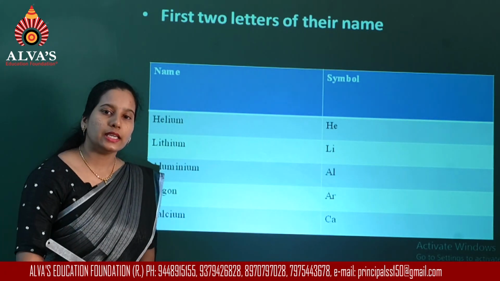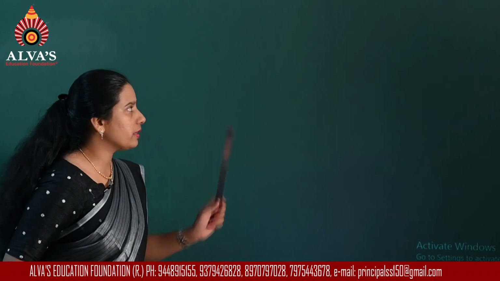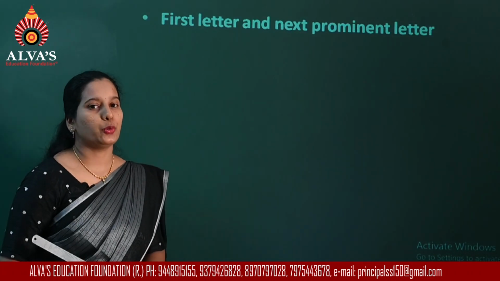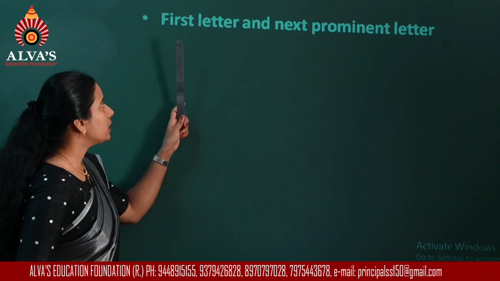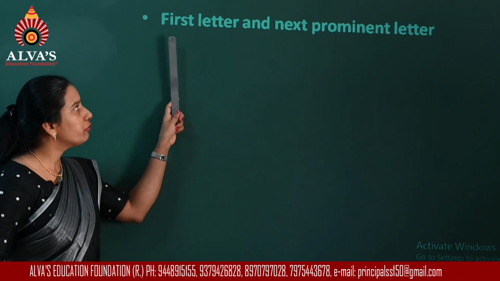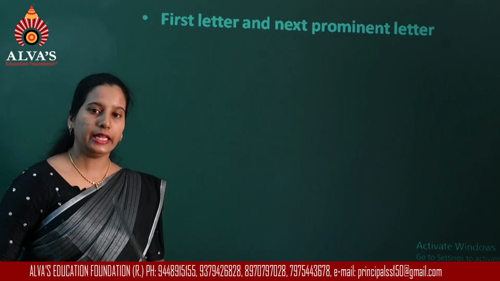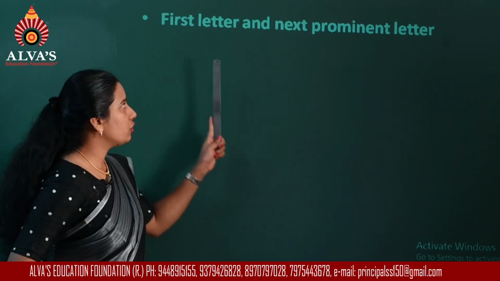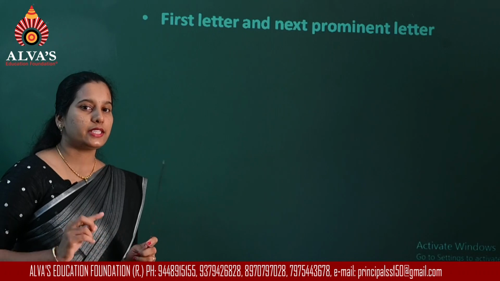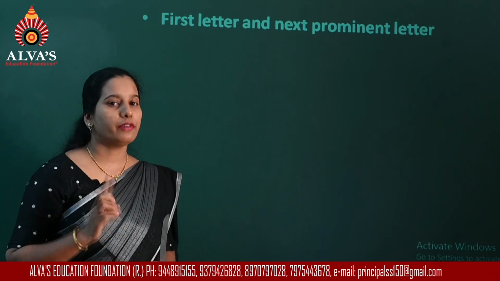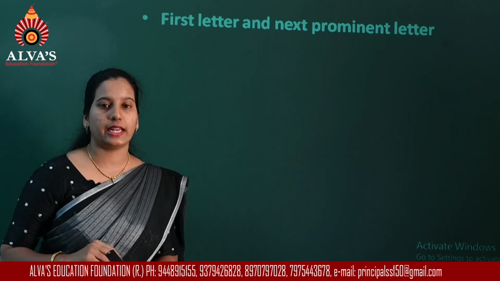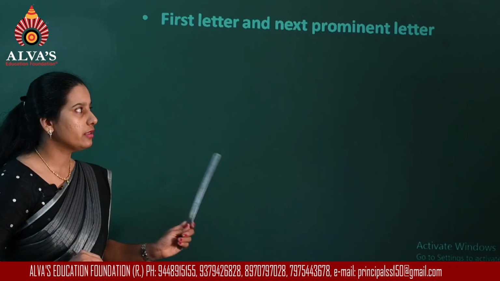Then the third way of writing the symbol, again it is using two letters. But here we are taking the first letter and the next prominent letter in the name of the element. So here we are not taking the first and the second, instead the first and the next prominent letter is used to write the symbol.